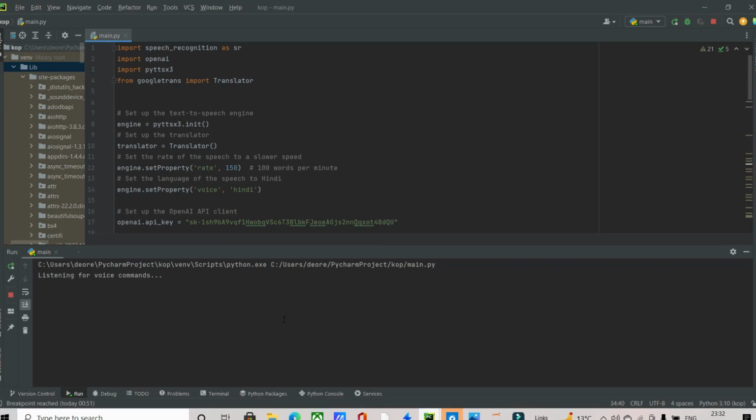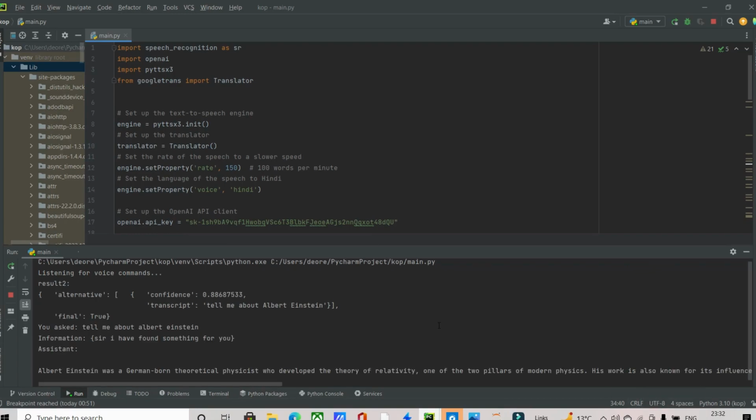Tell me about Albert Einstein. Sir, I have found something for you. Albert Einstein was a German-born theoretical physicist who developed the theory of relativity, one of the two pillars of modern physics. His work is also known for its influence on the philosophy of science. Einstein is best known in popular culture.